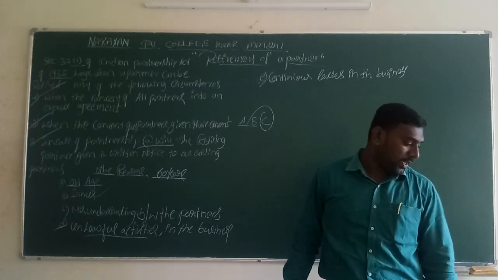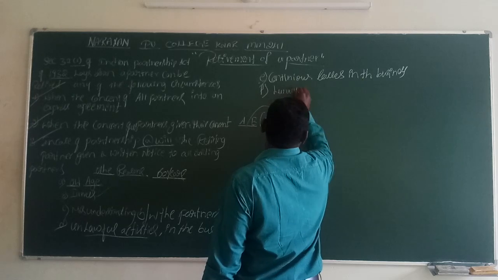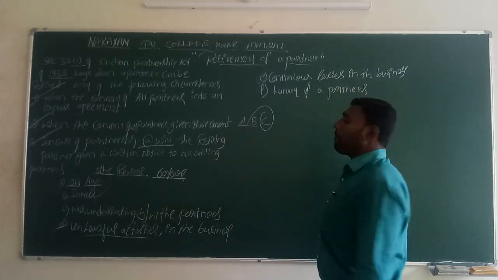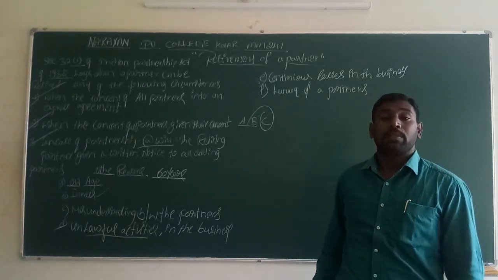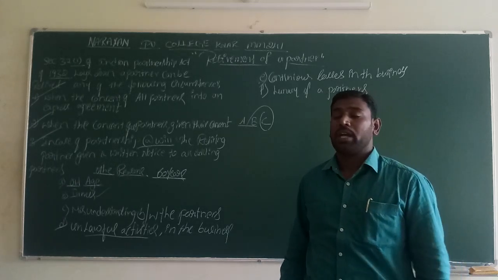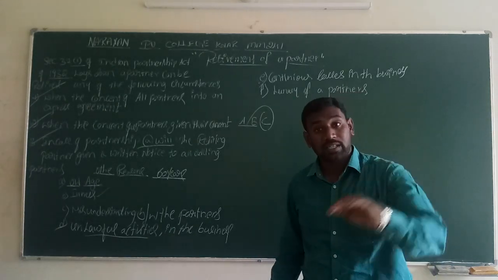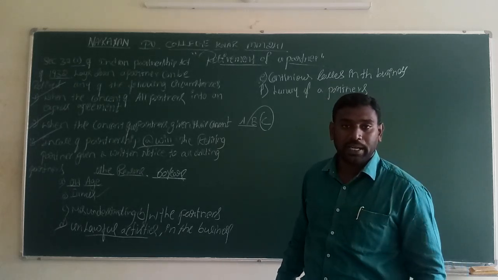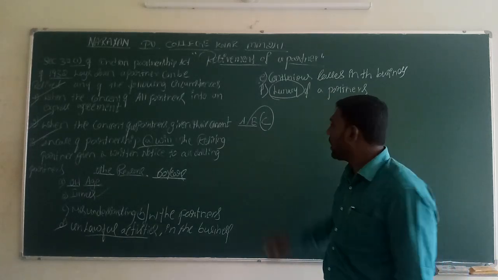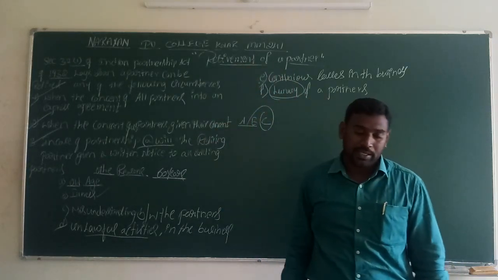And also, lunacy of a partner. If a partner becomes a lunatic person, a mad person, the mad person will not take the right decision. He will not be able to tolerate the rules and regulations of the business. That mad person will not invest the capital and will not get any kind of profit. So if the partner becomes a lunatic, meaning half-minded, that person should not stay in the business. He is ready to take retirement. That is also one of the reasons.